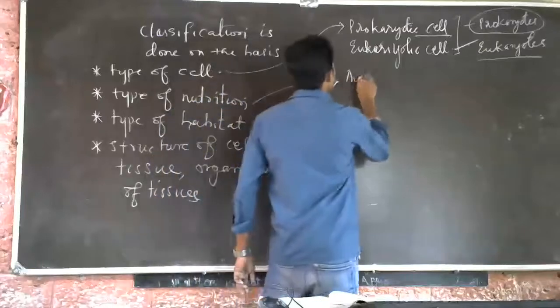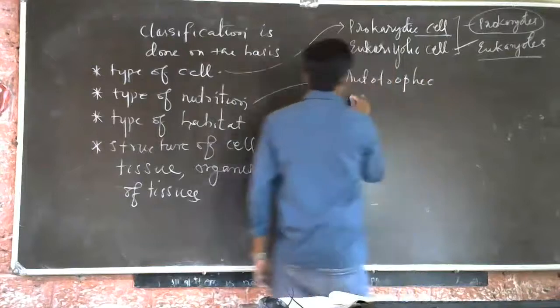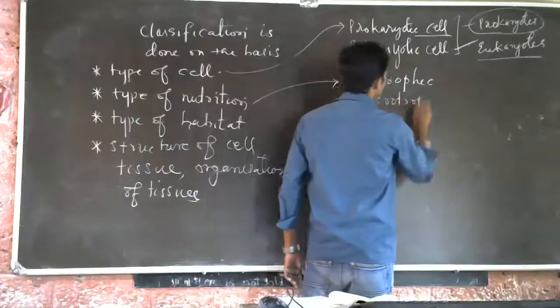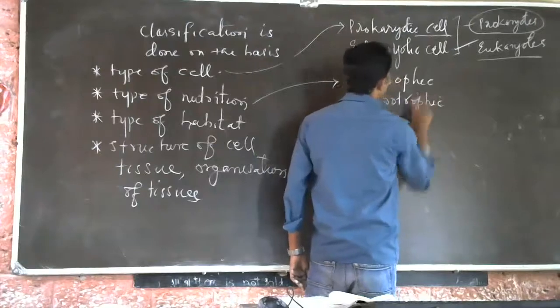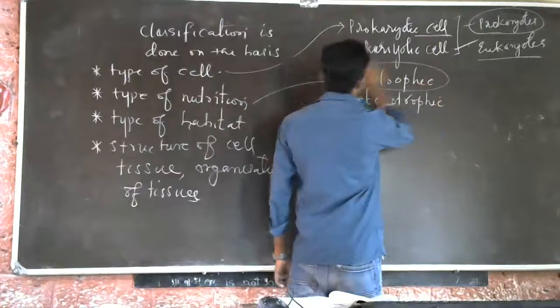Then type of nutrition. There are two types of nutrition: autotrophic nutrition and heterotrophic nutrition. Already you know autotrophic nutrition.